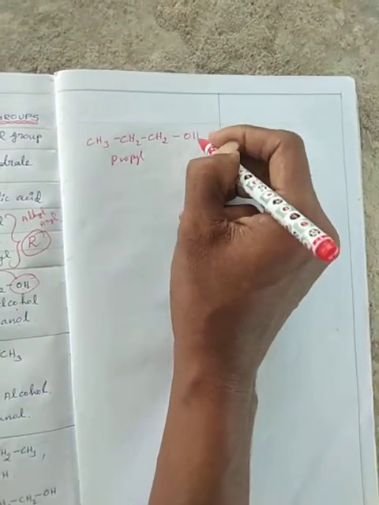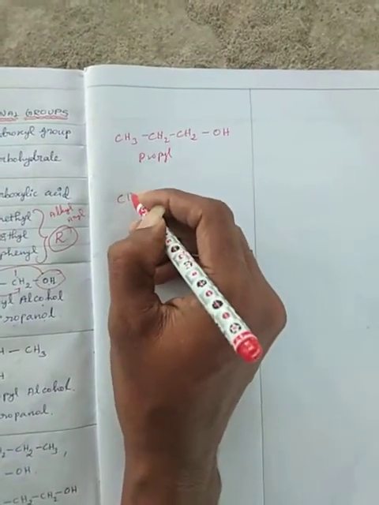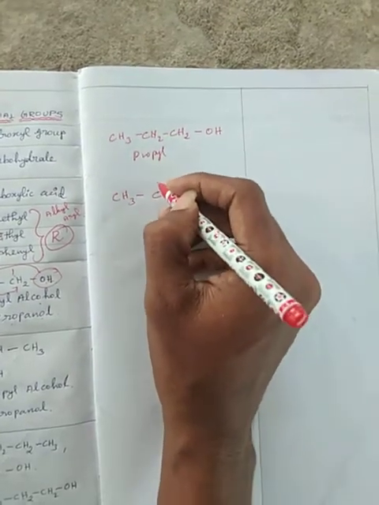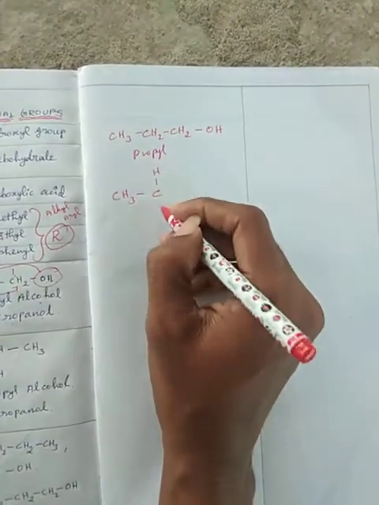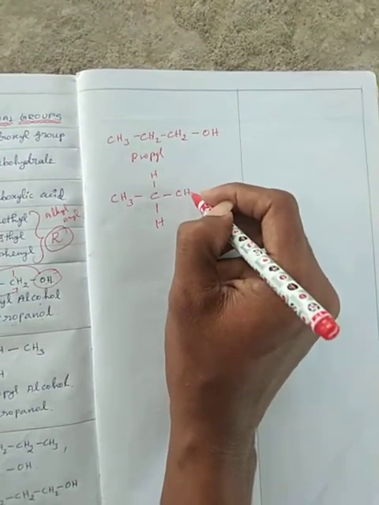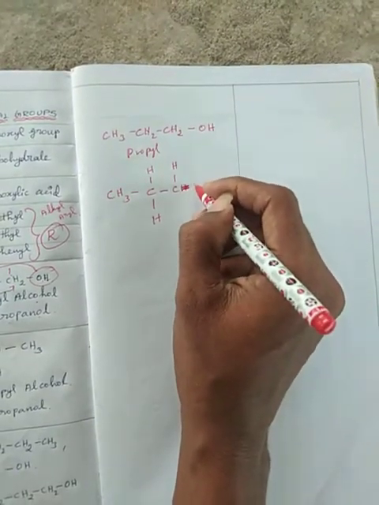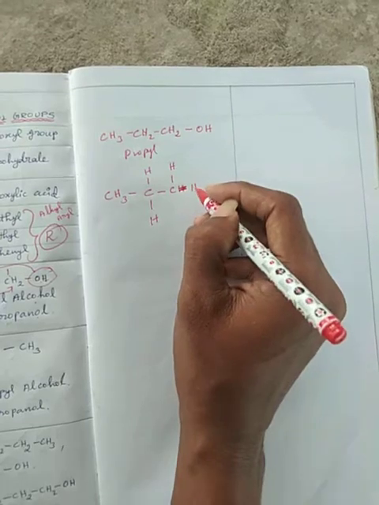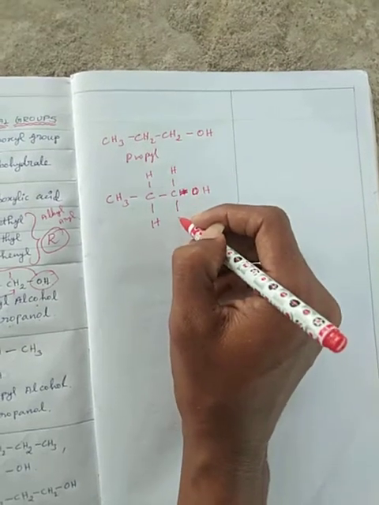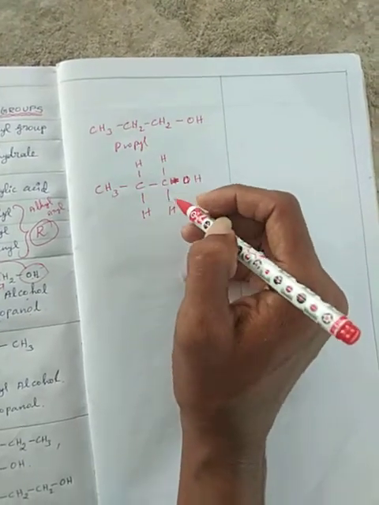This is an alcohol attach. But the second possibility here: CH3 same, CH expanded structure, and CH bond here also, bond OH, here also H. This is a CH2. This is an expanded bond structure.